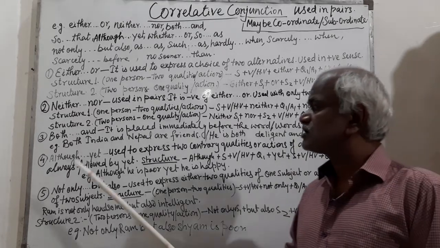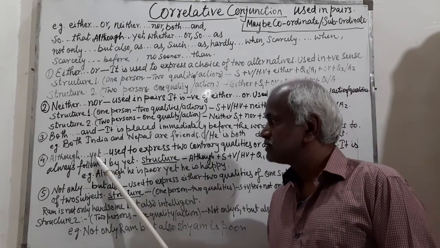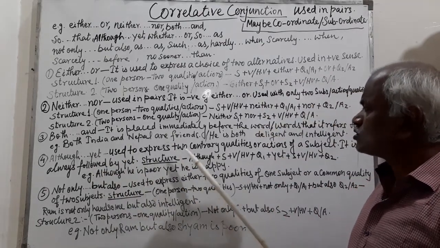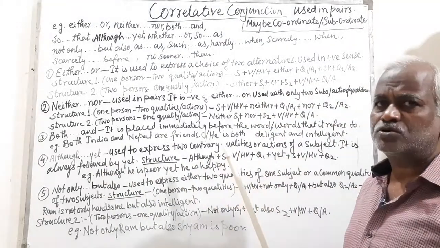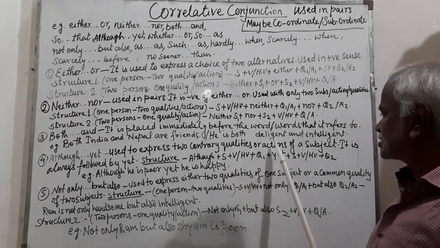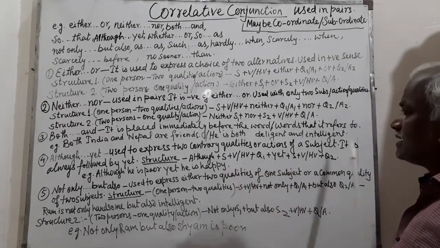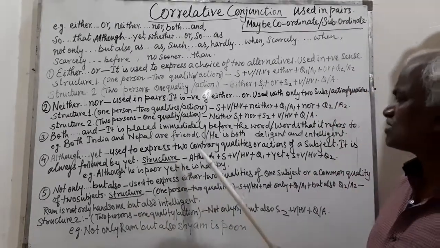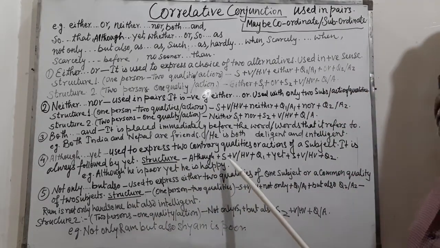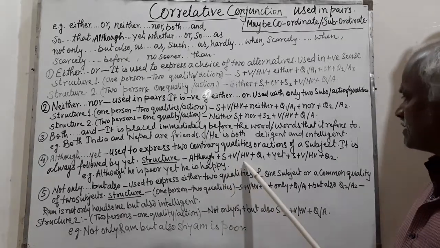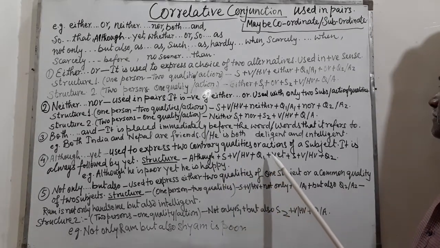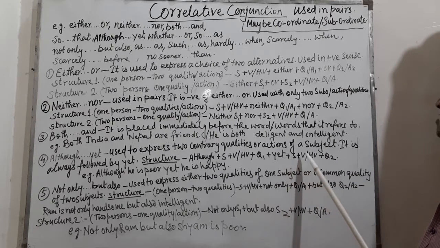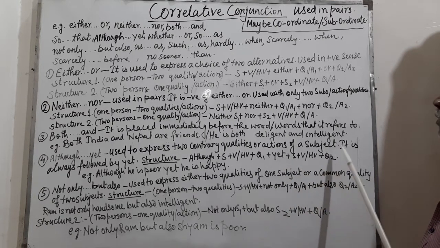And next one is although-yet. This conjunction is used to express two contrary qualities or actions of a subject. It is always followed by yet, and its structure is although plus subject plus verb or helping verb plus quality 1, yet plus subject plus verb or helping verb, then quality 2.